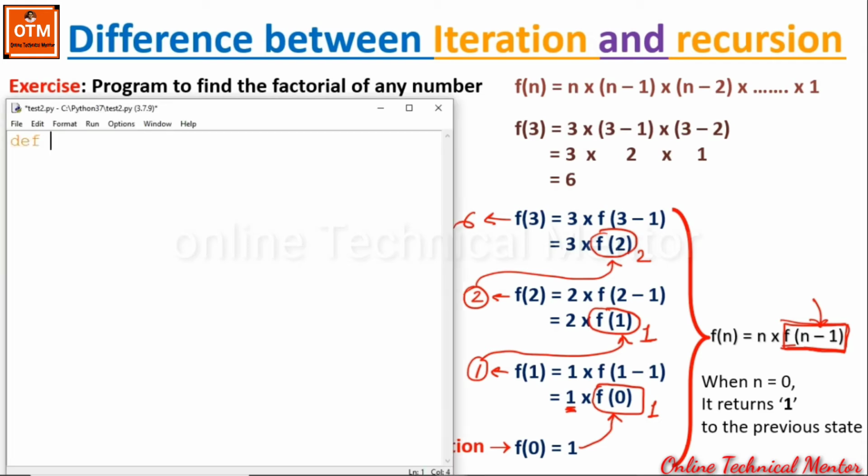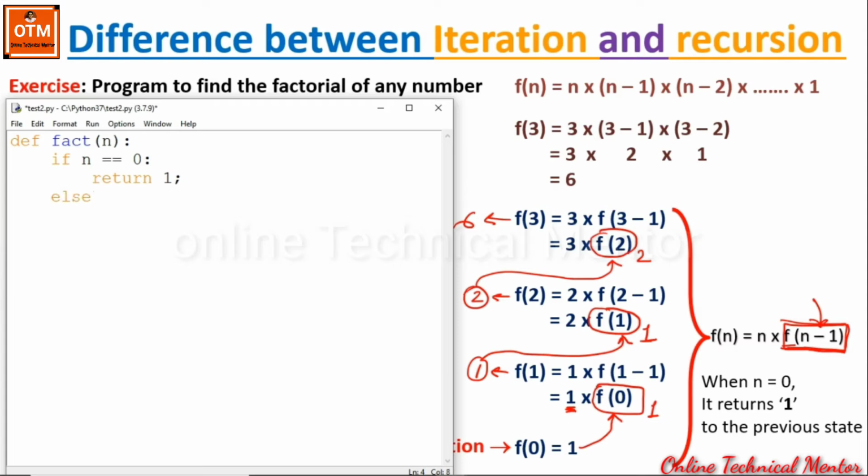First of all, let me define a function, say def, and let me write down the name of the function as fact, and within the parameter there will be a single variable, say n. So it is accepting a single argument, and within this body, when n becomes 0, let's write like this: if n equal to 0, it will return 1.